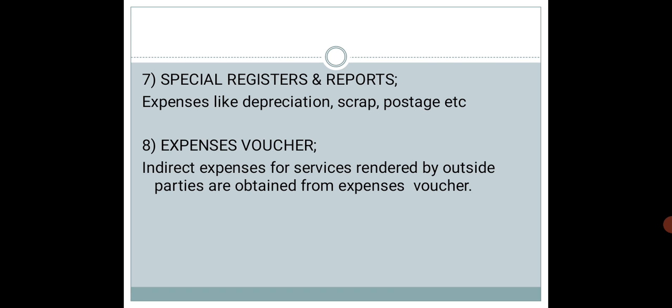So all this information is also indirect expenses. So these indirect expenses like depreciation, scrap we have seen. Postages will be charged to the office and administration overhead. Scrap will come to the factory. Then depreciation, either in the office if it is an office building, or if it is a factory or machines, we will charge it to the factory overhead. In case depreciation is charged on the furniture, we will charge it to the office and administration overhead.